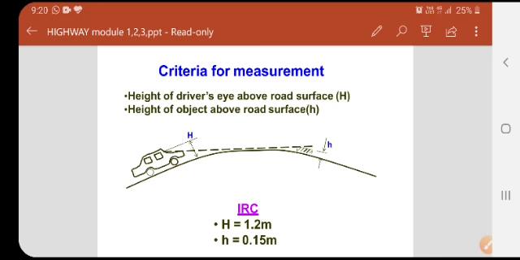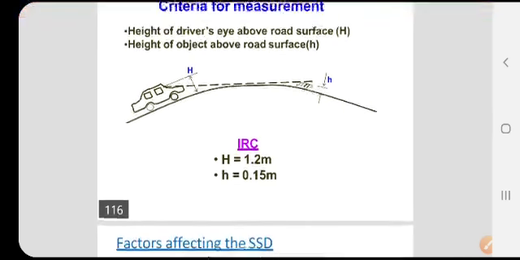In the night time, when the vehicle is moving, obstacles like animals or snakes can be on the road surface, and in such cases we should avoid accidents or collisions. That height should be a minimum of 1.2 meter.